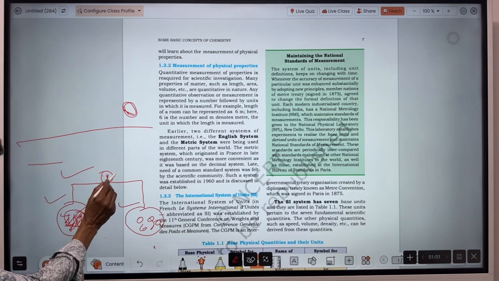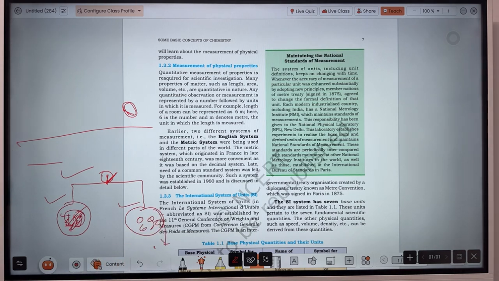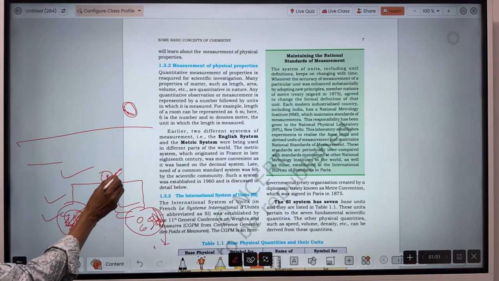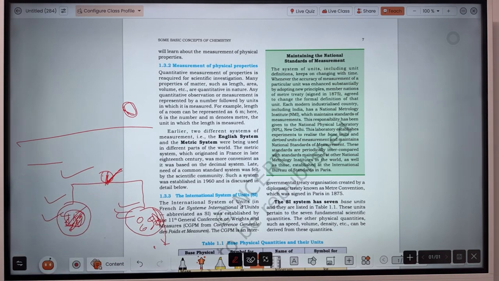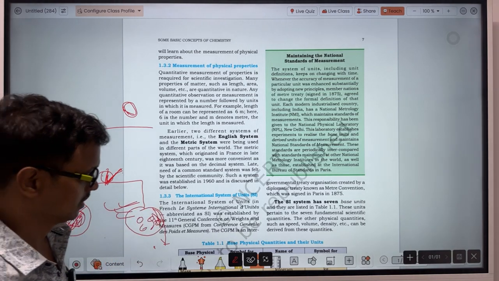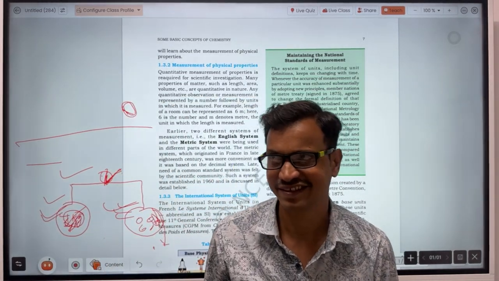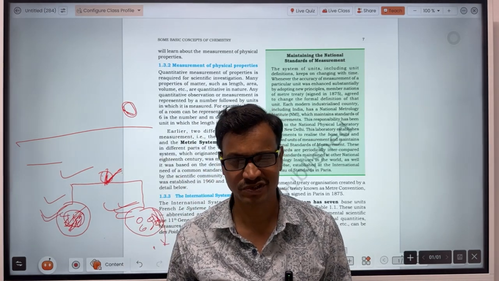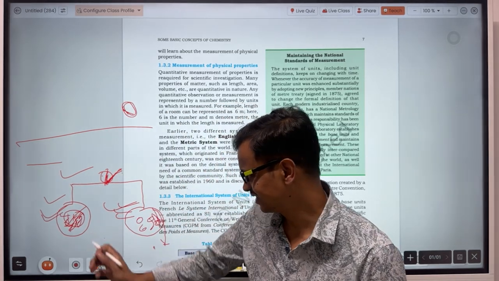When the stick tilts downward, he considers the weight of that substance greater than this one, so he takes some out until the stick becomes vertical. When it is vertical, you as well as the shopkeeper and everyone will agree that the weight of this one is equal to the weight of this one. So measurement means comparison, and to compare a standard is required, and that standard is called a unit.